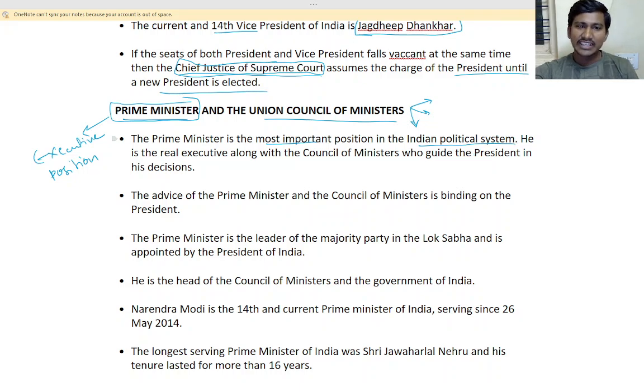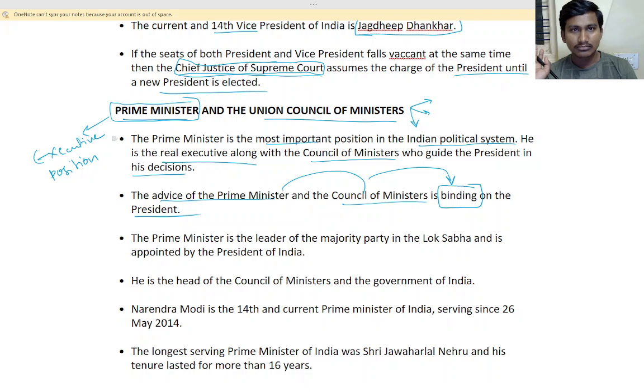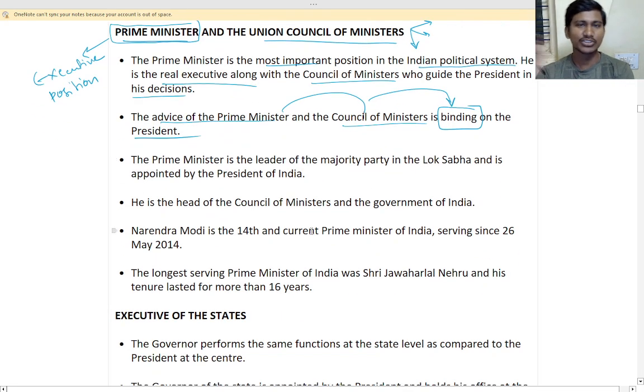So he is the real executive along with the council of ministers who guide the president in his decisions. The advice of the prime minister and the council of ministers is binding on the president. Binding means whatever the prime minister and council of ministers tell the president to do, he will do it. That's it, no more questions. He can just suggest, but if they tell him to do it, he has to listen. He just has to sign on it, he has to pass it.